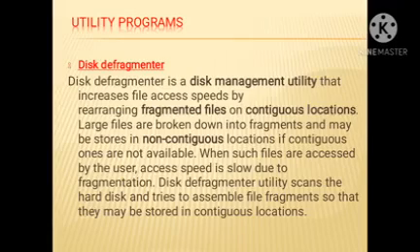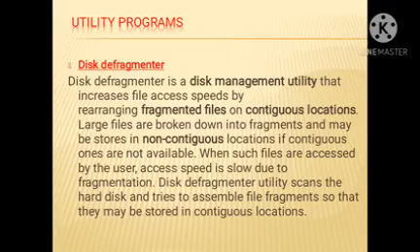Disk defragmentation. This is the next utility program. Disk defragmenter is a disk management utility that increases file access speeds by rearranging fragmented files into contiguous locations. Large files are broken down into fragments and may be stored in non-contiguous locations if contiguous ones are not available when such files are accessed by the user.